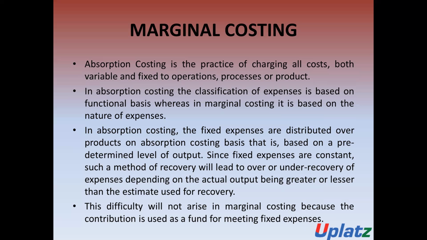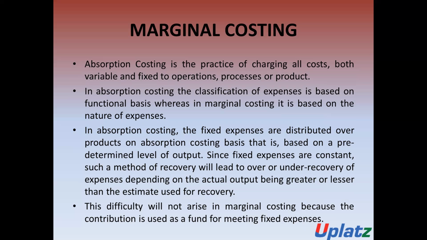In absorption costing, all the fixed expenses are distributed or apportioned over the product on the basis of a predetermined level of output.